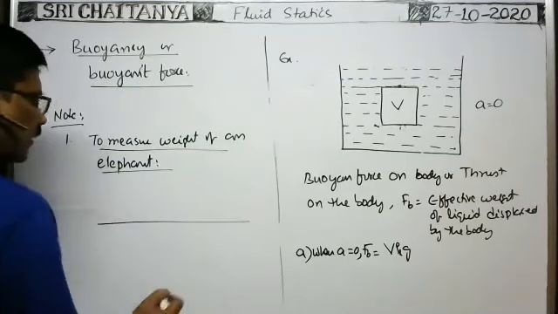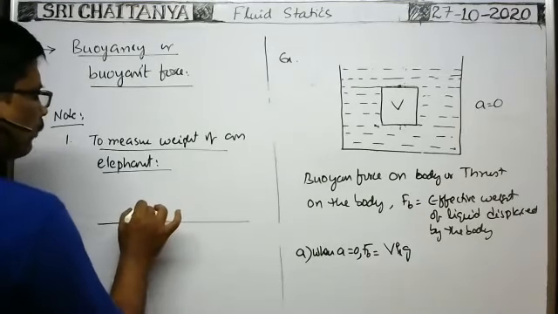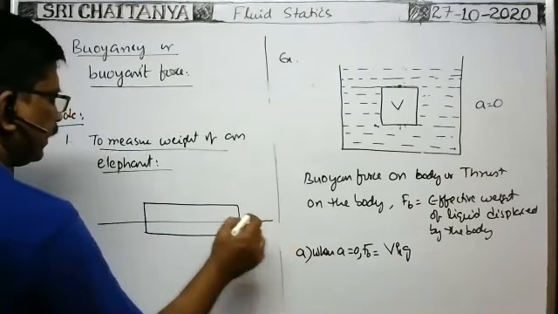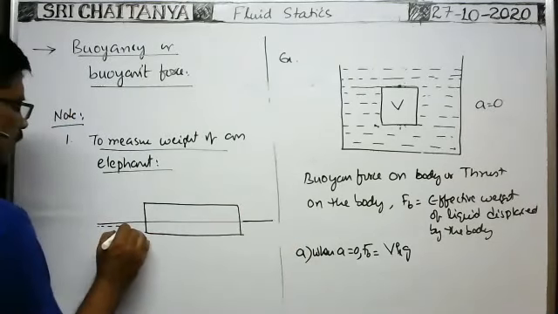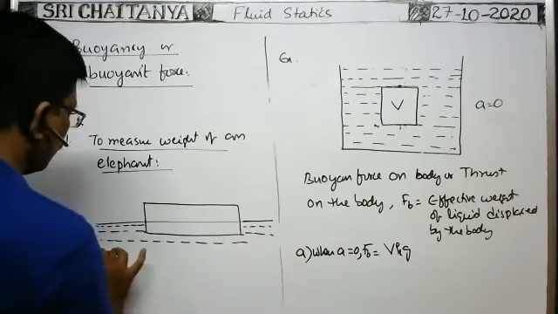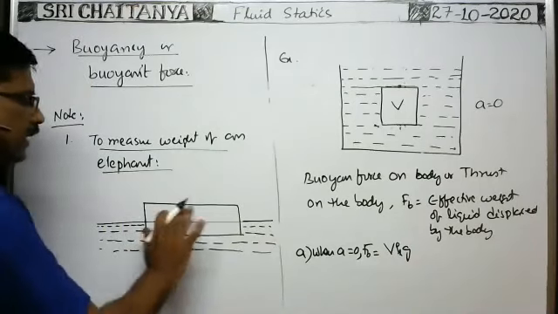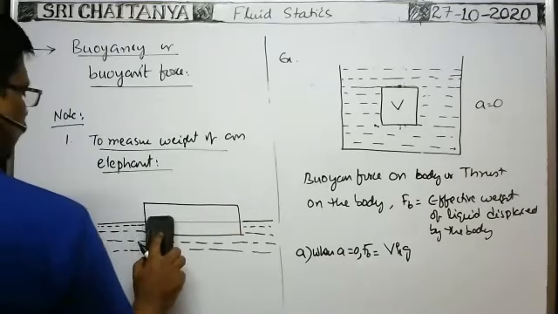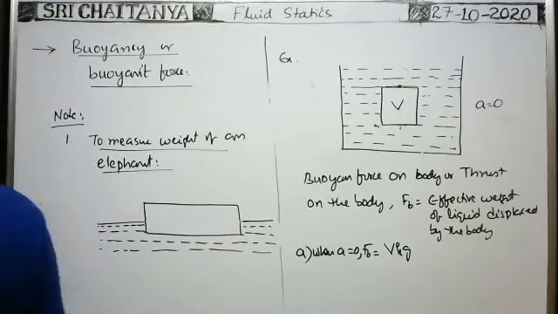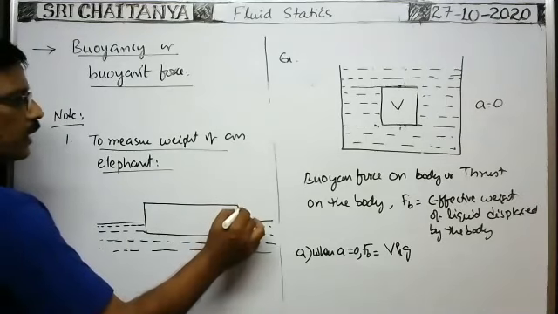Actually, on the surface of the water in a lake, there is a wooden plank. A large wooden plank is there like this. This is the surface of the water. Okay. Now, this is the plank totally. It is the large wooden plank. Here the mass of the plank is a small m.